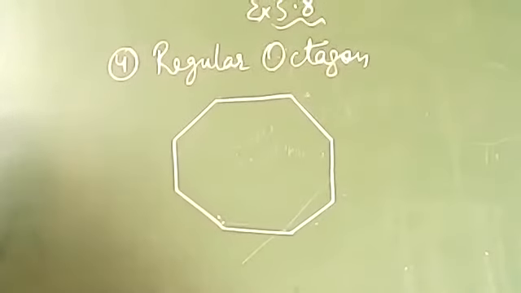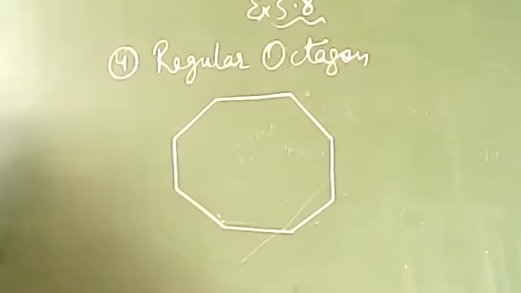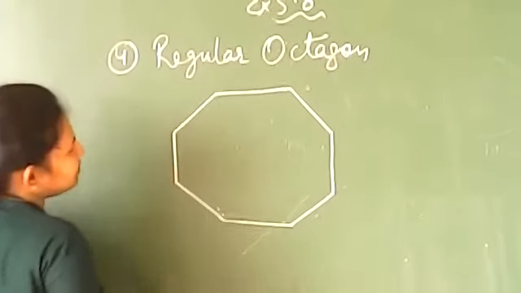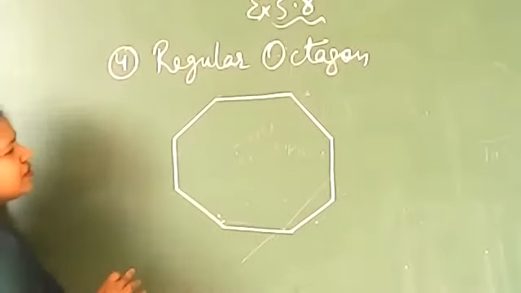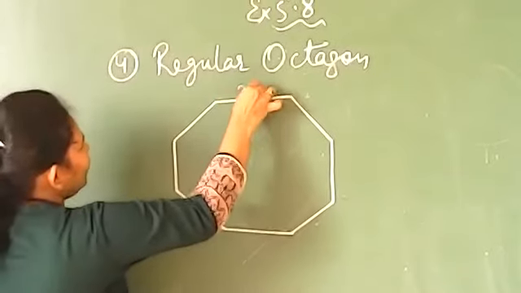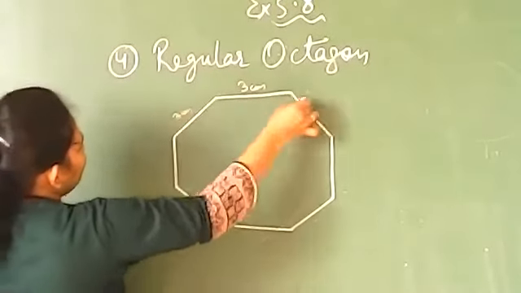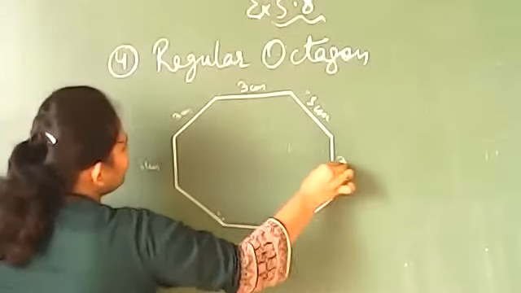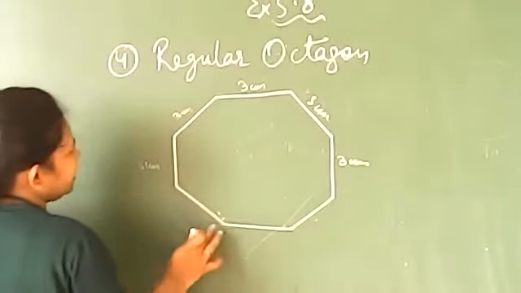Now students, remember, you are drawing a regular figure. I am not using a scale, so that is why my figure can be a little different, but your figure should be looking like this only, beta. Okay, and this is a regular octagon. Each measurement you can take as 3 centimeter this time if you want, or you can also take another measurement according to you. So this is 3 centimeter each.